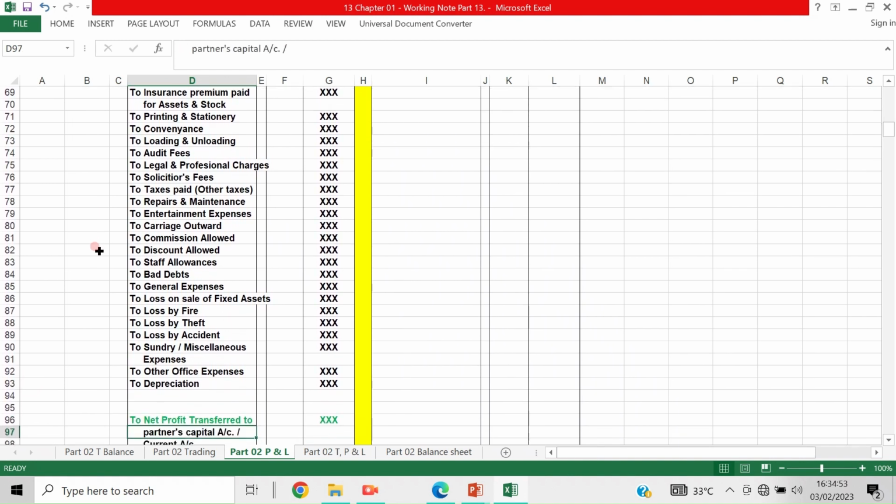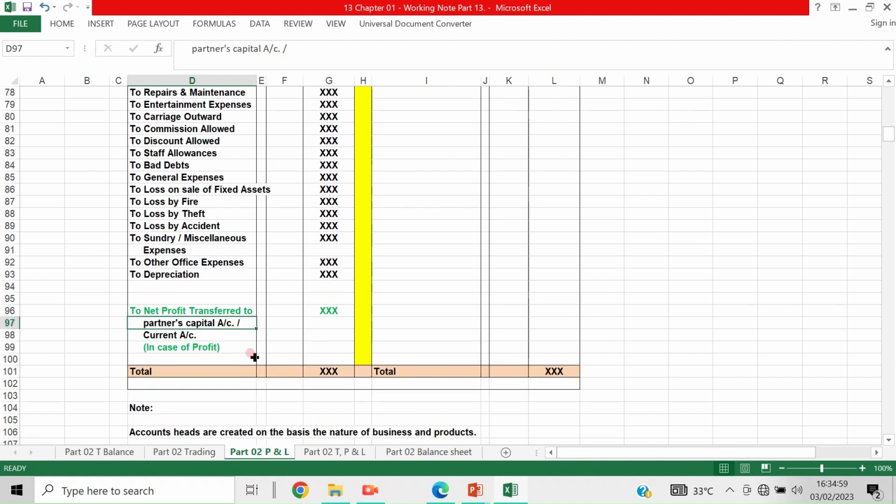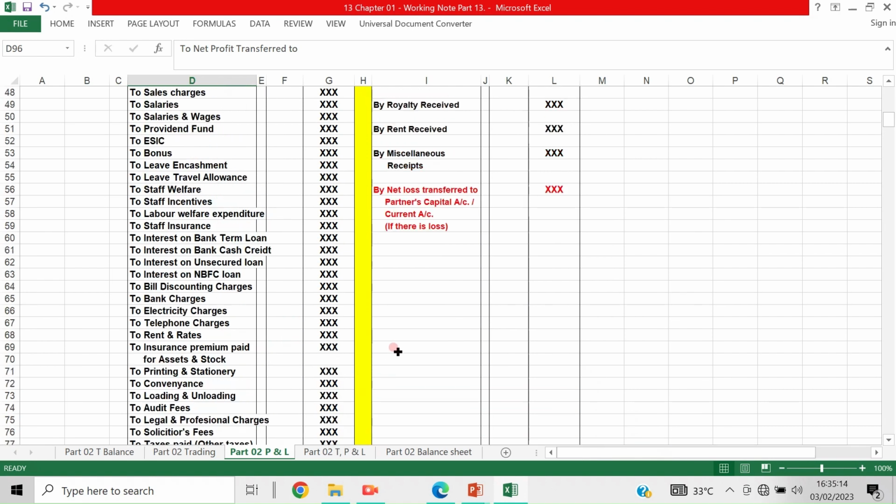So these are the things coming on the debit side of the profit and loss account. And then whatever net profit is coming, since it is a partnership firm, the net profit is allocated and distributed to the partners as per the ratio mentioned in the partnership deed. If there is a loss, it should be distributed to the partners' capital accounts as per the ratio provided in the partnership deed.